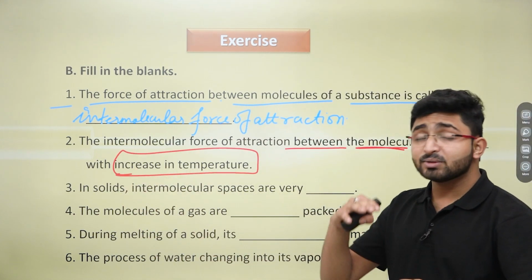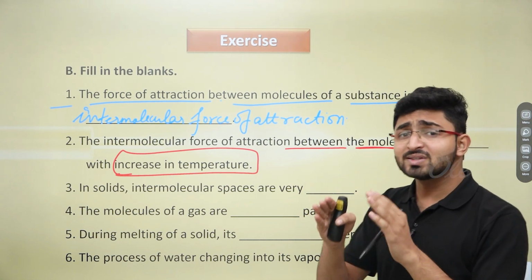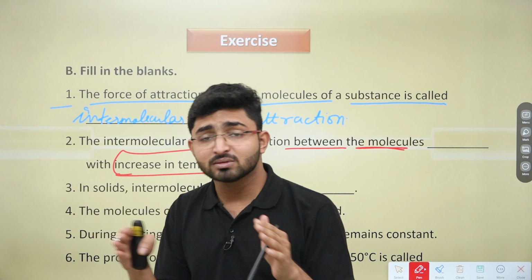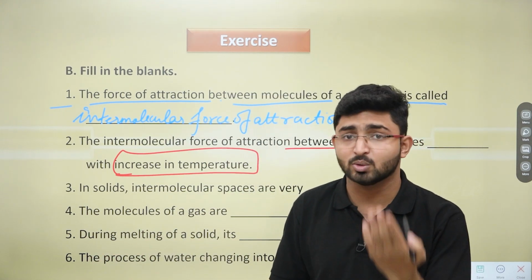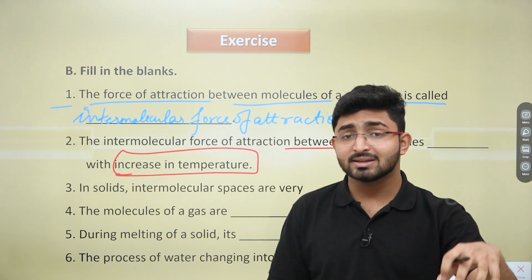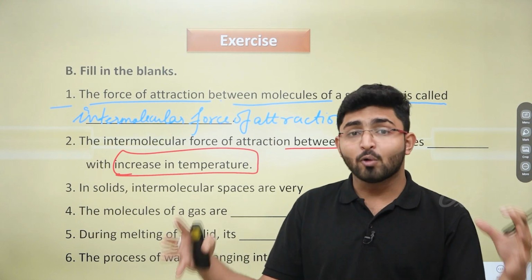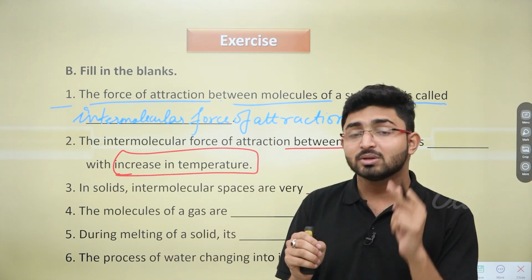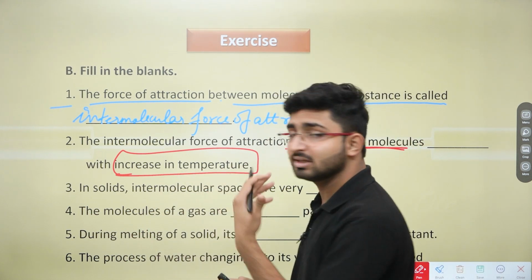So whenever we are increasing the temperature of any substance, what happens? The molecules start moving. Okay, molecules start moving from here and there. They gain some sort of kinetic energy. I have told you. So the kinetic energy increases, and because the kinetic energy is increasing, that kinetic energy is actually helping in overcoming the force of attraction between the molecules. So that's why the force of attraction becomes less when temperature is actually increasing.